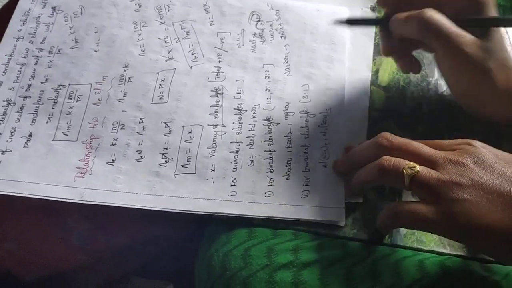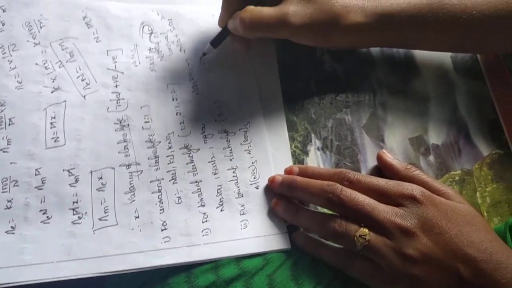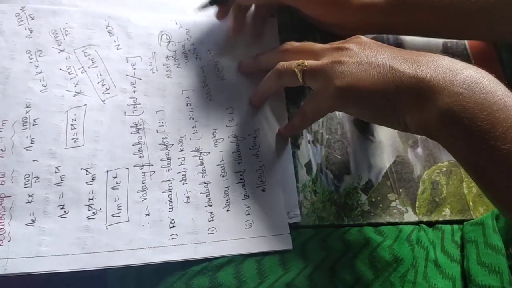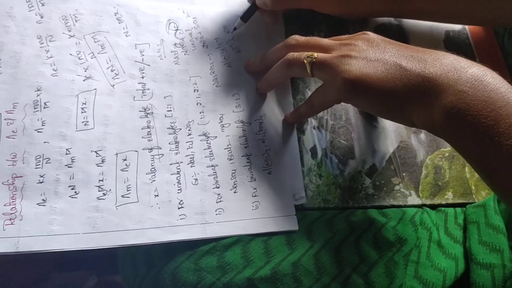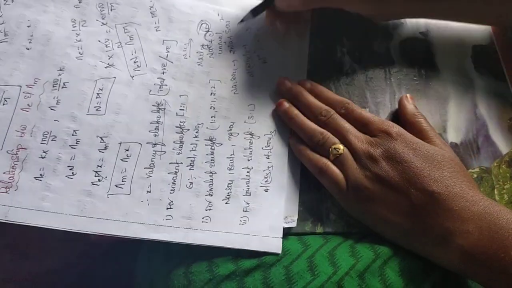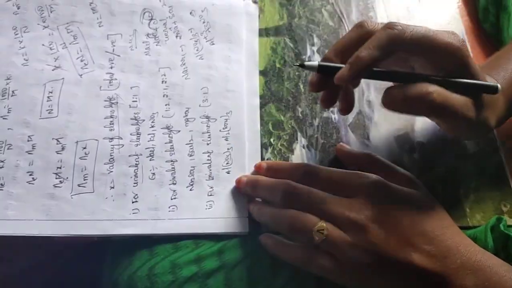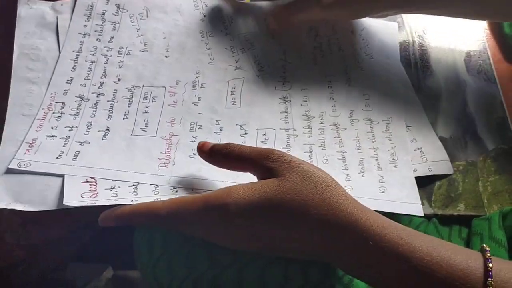And for a trivalent electrolyte, for example Al(NO3)3, if we ionize this, we get Al 3 plus and NO3 minus. This is an example for a trivalent electrolyte. Thank you.